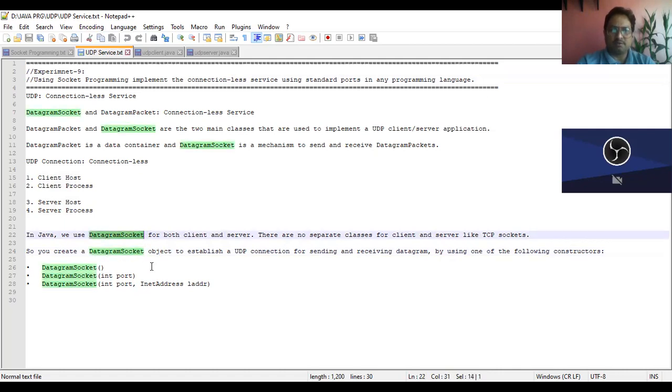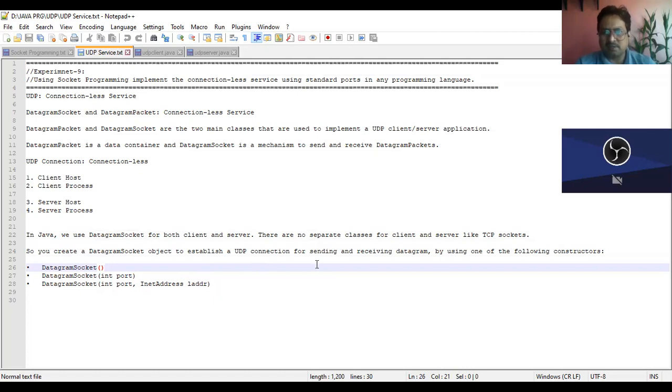There are no separate classes for the client and the server. In TCP, there were different classes. So you can create a DatagramSocket object to establish UDP connection for sending and receiving datagrams.